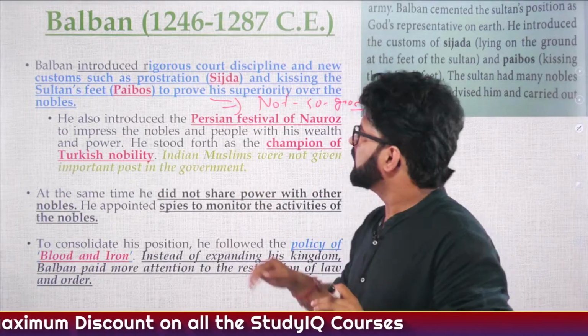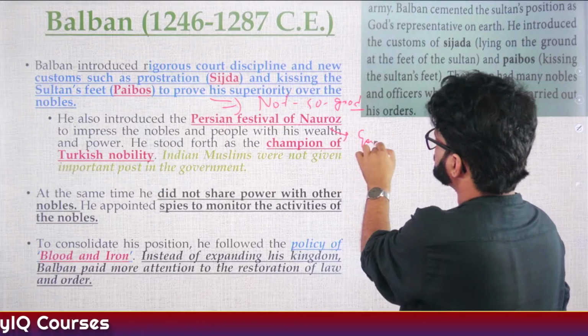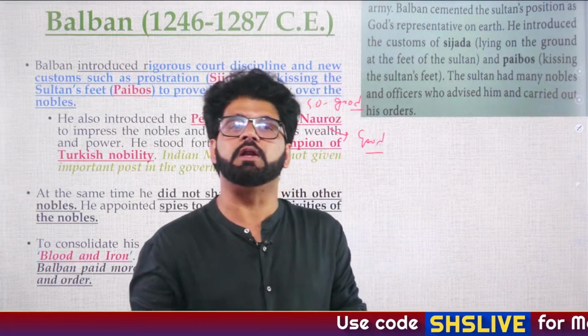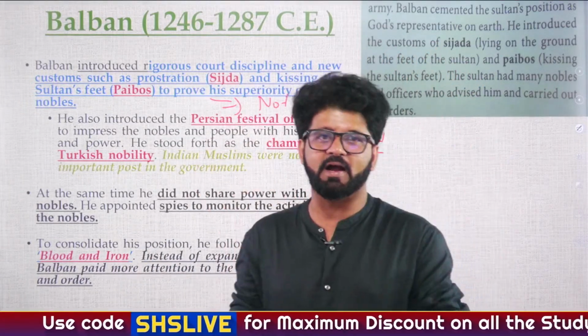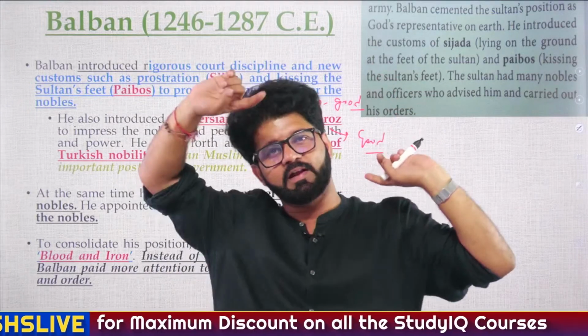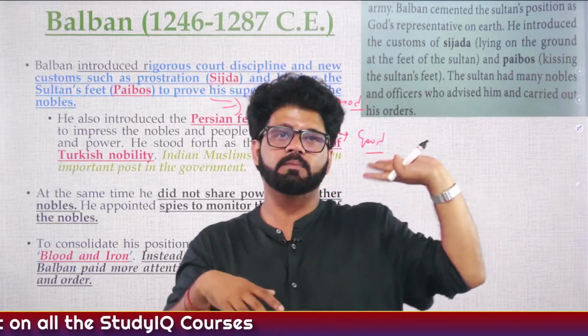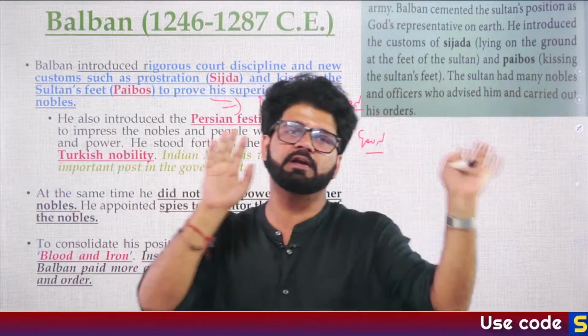Very good, Dark here. So again, the Persian festival Nowruz he started, that is actually a good thing. And then later on, he will tell his son Bughra Khan. We have talked about Bughra Khan, who was the ruler of Bengal, who did not want to become the ruler of India. And then his son became the ruler of India while he was the ruler of Bengal. It's not like his son revolted. He became the king of India because his father, Bughra Khan, did not want to become the king.